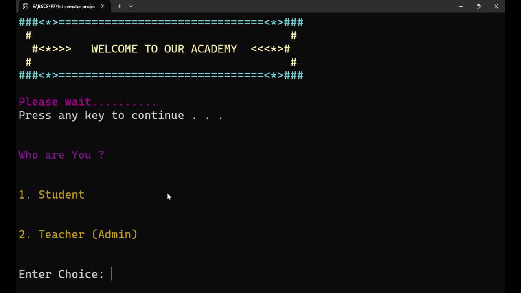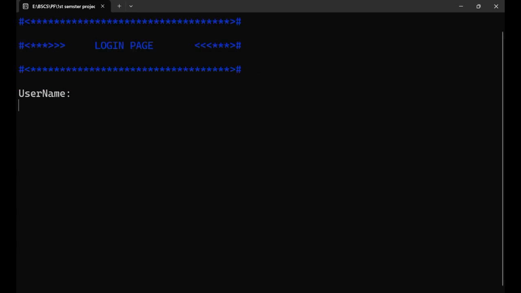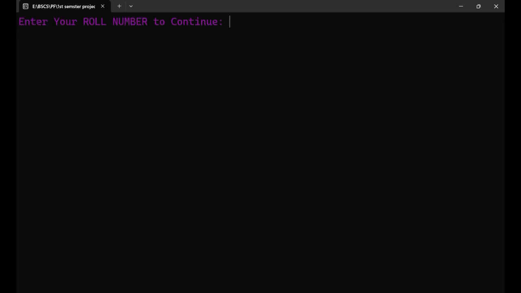Here we have two options, first student and other is teacher or admin. First of all, I have to enter as a student. So student username, for example, Noman, simple, and password Noman384. Then enter your roll number. I have already stored some roll numbers using file handling. Here I am using roll number 99.